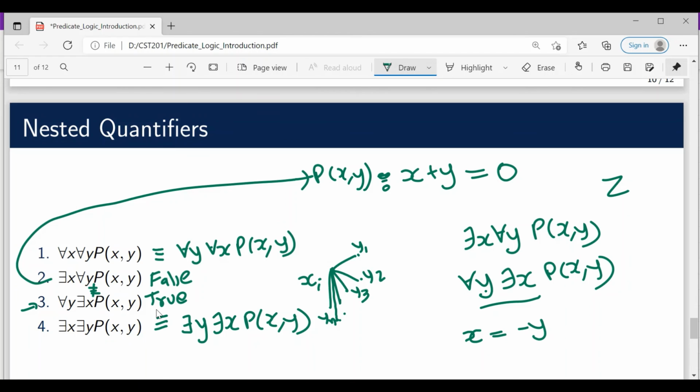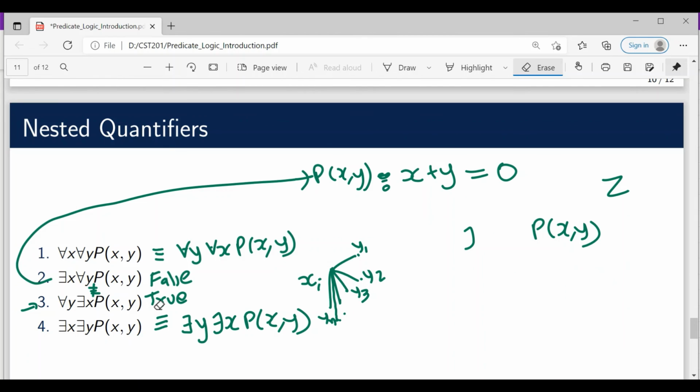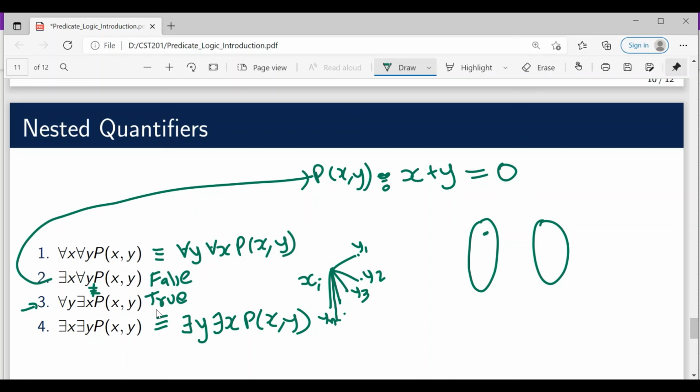Whereas in the case of the third, for each value of y there is some x, some value of x is associated. So you are talking about this kind of scenario: for y1 there is some xi, for y2 there is some xj, and this xj may be xi or it may not be. We don't know, but this is happening. So these two are different.